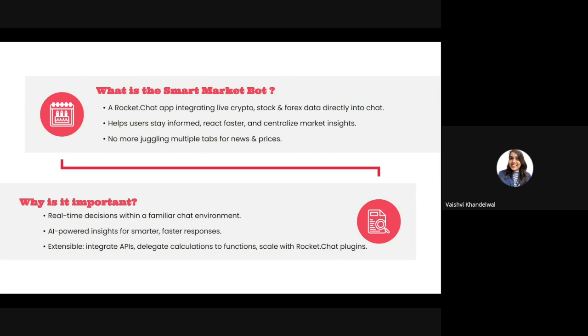So it helps users to stay informed, it will react faster, and it will centralize all the market insights. No more juggling between multiple tabs. Why it is important is that you will be able to take real-time decisions within a familiar chat environment. As we know, investing in stocks may seem overwhelming at first, but when we see it in an environment that is more friendly and more known to us, maybe we would be motivated to try our hands at it.